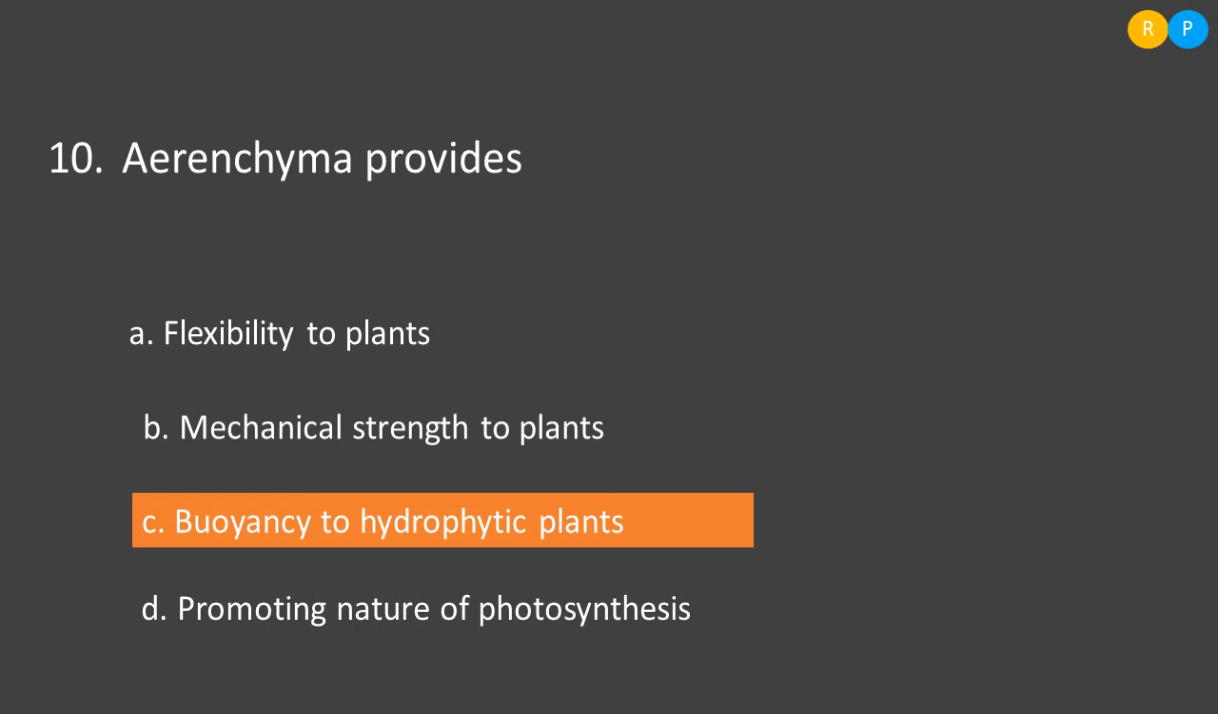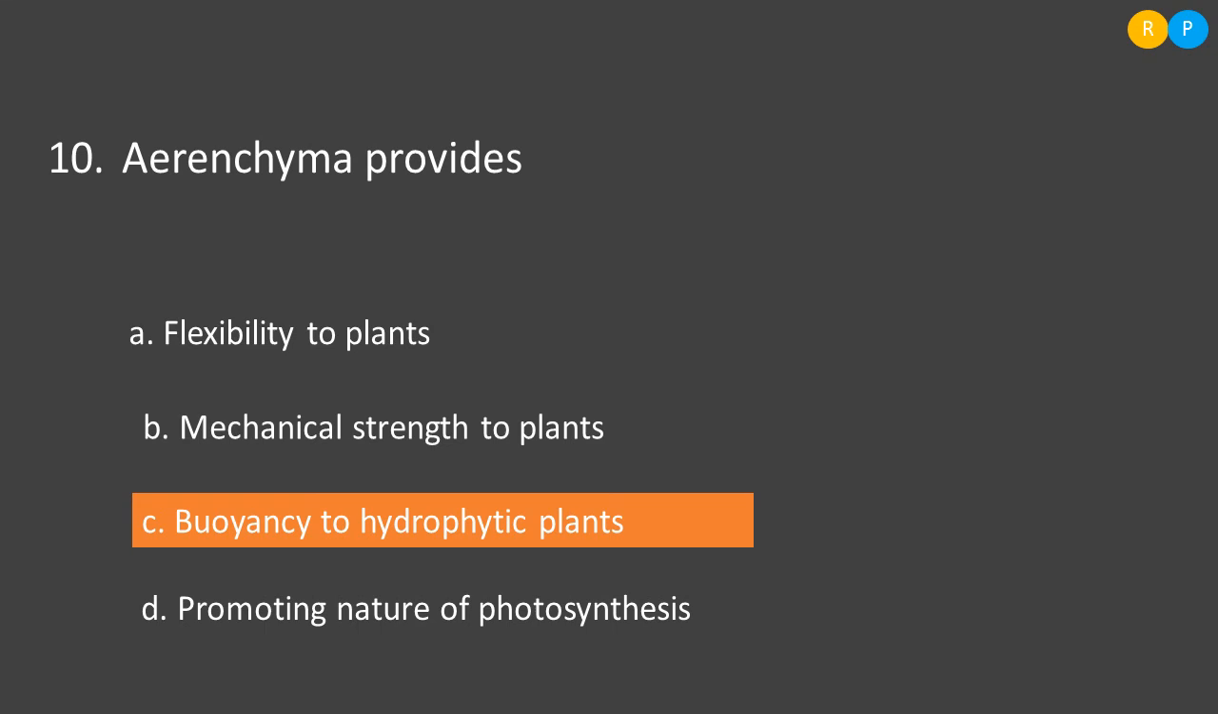So here it is modified to store air. Clear, right? So why is it storing air? So it gives buoyancy to the plant. So in the aquatic plant, they need to float on the surface of water, so parenchyma tissues are present in their leaves. They help in buoyancy. So let us see the options. Option A, flexibility to plants. So parenchyma is not providing flexibility to plants. Clear. Then option B, mechanical strength to plants. So mechanical strength is actually given by sclerenchyma or by collenchyma.